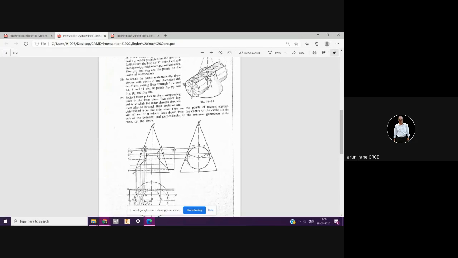I don't mind even if you use a blue pen or red pen, and then the rest of the lines by pencil. So now when you look, this is, of course, the front view, always in this direction. The side view is in this direction.